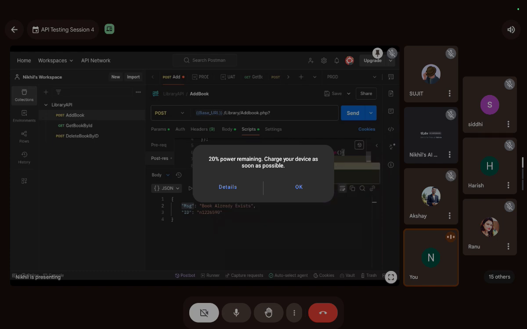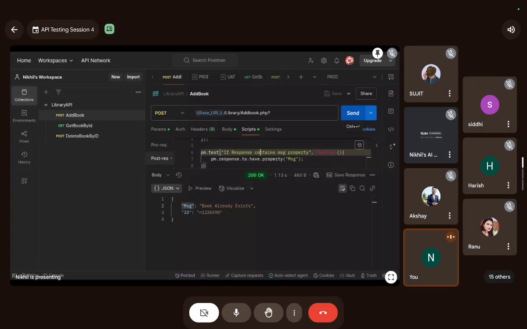pm dot response to have property. Okay, which property? This message, msg. All right. So let's run it and see. Guys, let me tell you, this is not going to work. I will tell you the reason very soon, but this is not going to work.